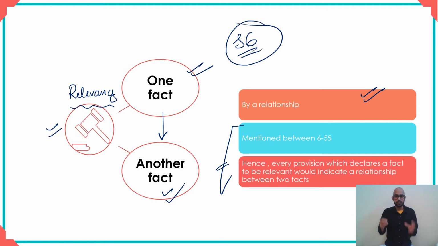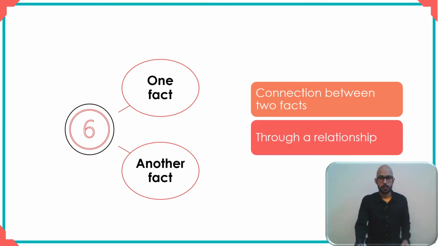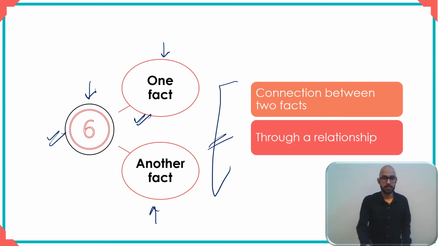Section 6 will give you one fact, another fact, and a relationship. So we know what to expect in section 6 because it is a provision relating to relevancy. It would contain one fact, it would contain another fact. This one fact would be declared to be relevant and it will give you a connection and a relationship. This is what section 6 will do for you, right? And this is what every section which deals with the relevancy of facts would do.